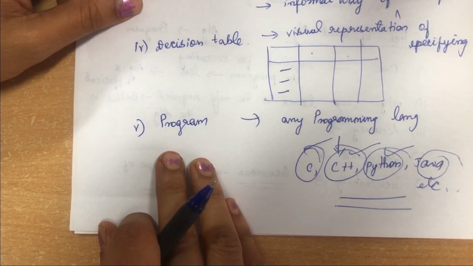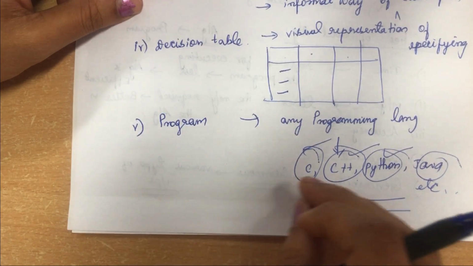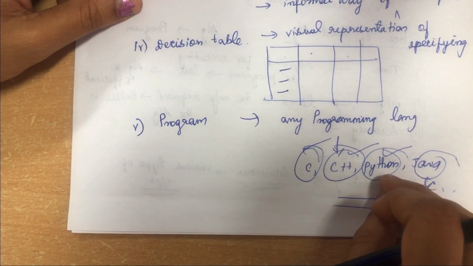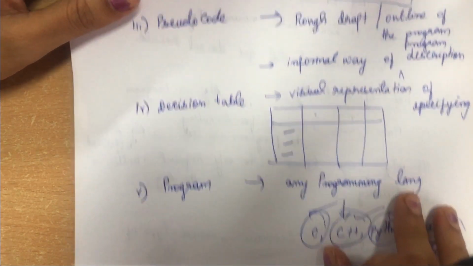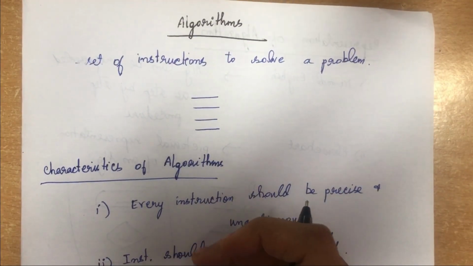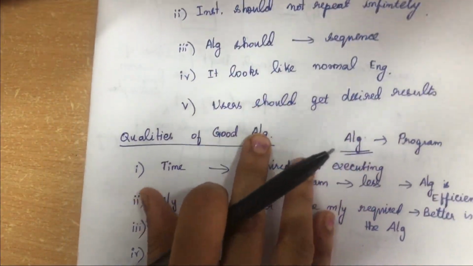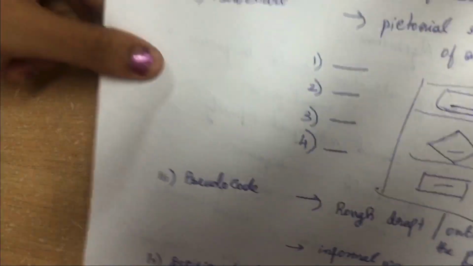Next is the program. The last case is that you can represent the algorithm with the help of a program, and you can use any programming language for writing it. So that's all about the representation of the algorithm. In this video, we have discussed the algorithm, its characteristics, the qualities of a good algorithm, and lastly the representation of algorithm, right?